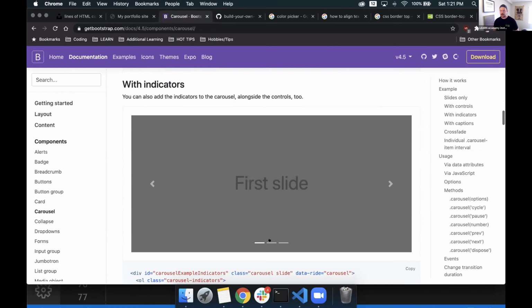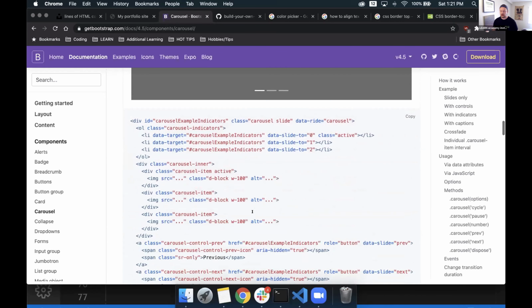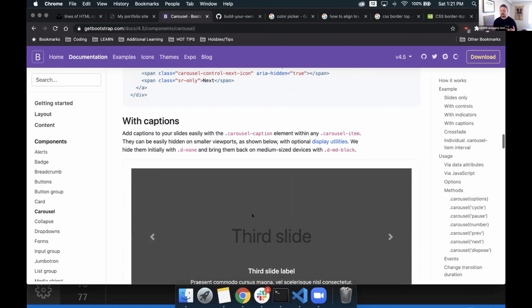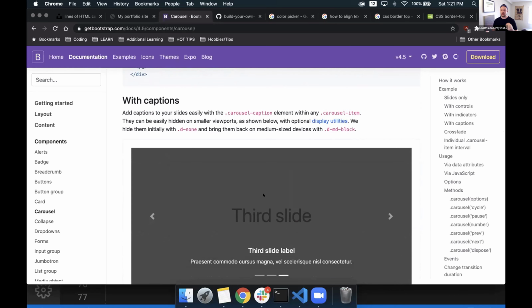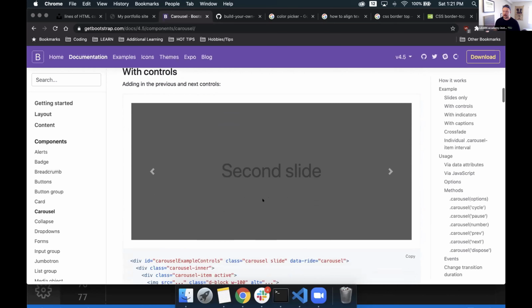We have ones with indicators letting us know which one we're on. That's cool, but I don't really need that. I just want to cycle through each one on its own, one by one. So let's go back up here. I think I'll use the one with controls because if somebody sees something they like and wants to stop on it, or it moves by itself, they can go back to it at any point.